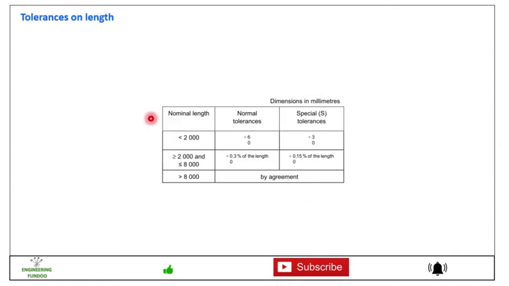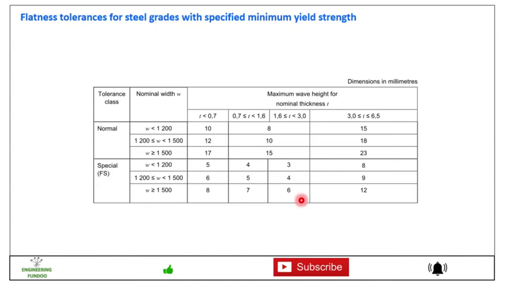Friends, then similarly for tolerances for the length, if the nominal length is less than 2000 mm, then the normal tolerances will be plus 0 to 6 mm and special tolerances will be 0 to 3 mm. Similarly, there is a range for greater than 2000 mm and less than or equal to 8000 mm, and for greater than 8000 mm length, there should be some agreement between the manufacturer and the supplier.